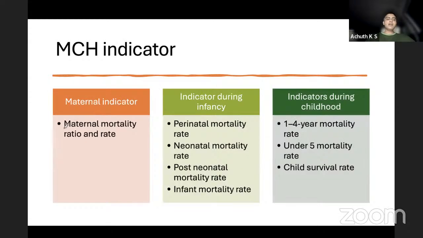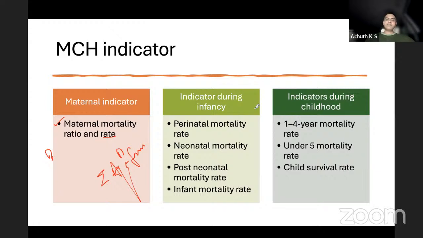Maternal indicators are maternal mortality ratio and rate. In the maternal mortality ratio, the denominator is live births, whereas in the rate, the denominator is the sum of age-specific groups of females in the reproductive age group. This you should know.